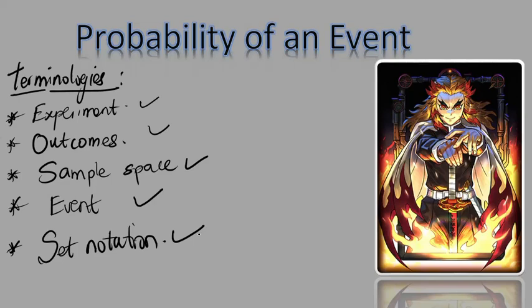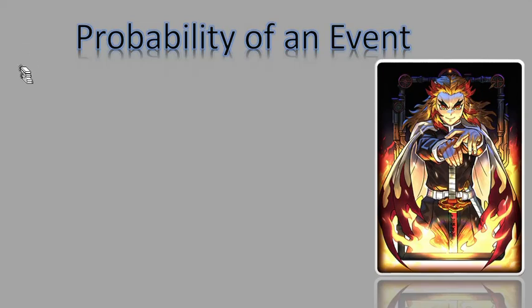Then we have something that we call the probability of an event. Let me show you what I mean by that. There's an equation that says the probability of an event. You write it this way: P of E, the E inside the brackets there.